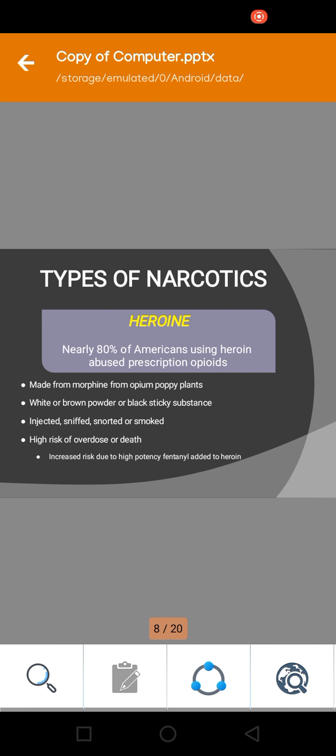Types of narcotics. First, there is heroin. Heroin is the biggest type, and nearly 80% of American heroin abusers started with prescription opioids.